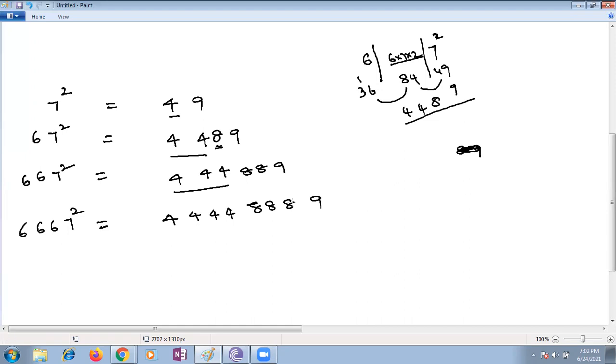There are 4 digits, so there'll be 4 4s. And there are 3 6s, so there'll be 3 8s and 9, because 7 into 7 is 49, and the unit digit is 9, like that you are telling. Okay, yes, this is your observation. It is happening like that. But how are children supposed to know whether only 4 will come or not, like that?